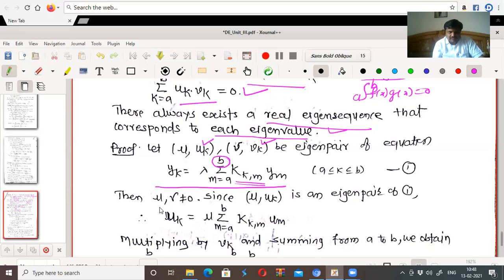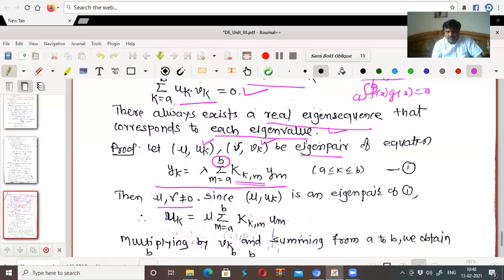Then mu, nu are not equal to 0. We are taking an eigenpair, meaning what? This should be non-zero. There is a non-zero eigenvalue. Then we say that it is an eigenpair. Okay. So eigensequence means it is a solution with respect to a non-zero eigenvalue. So then mu and nu are non-zero.